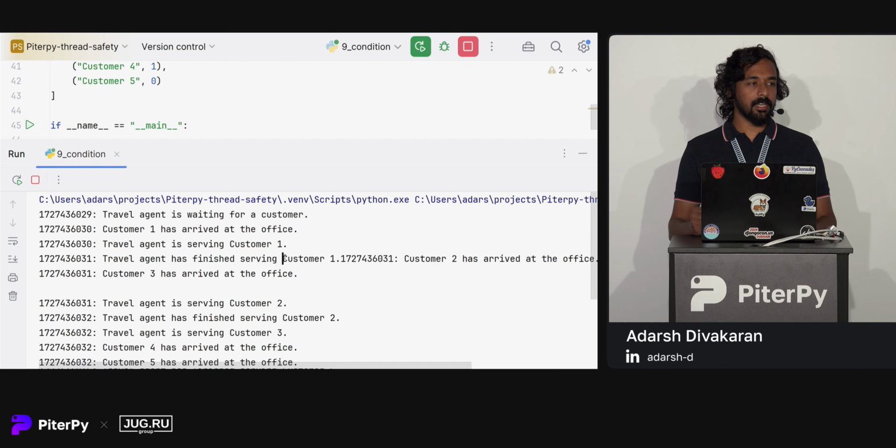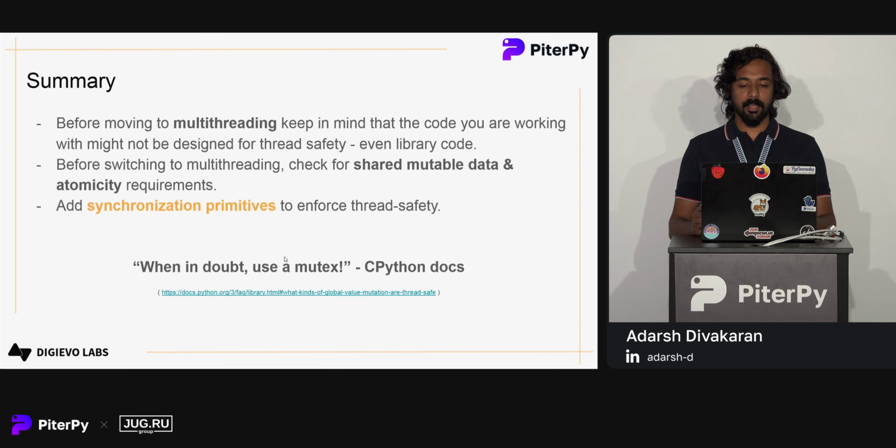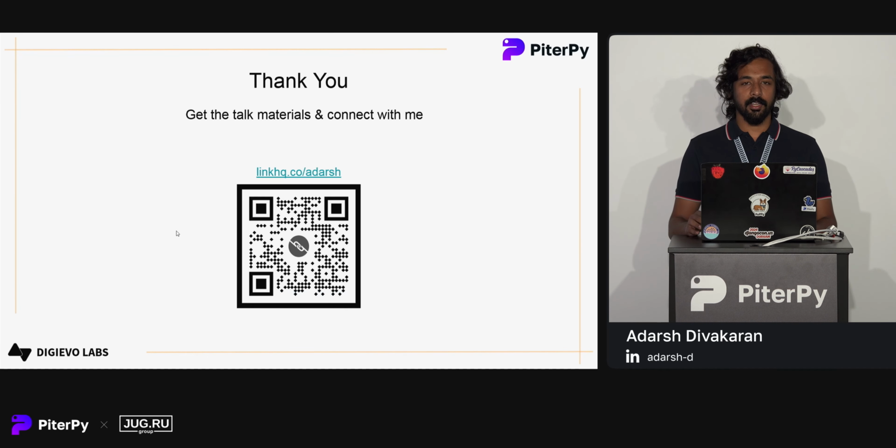So some of the library functions may not behave as we expect when we are running multi-threaded code. Then we should check for shared mutable data and atomicity requirements of our code. Then finally, we should add synchronization primitives. We should add proper synchronization primitives to enforce thread safety in our code. So as the CPython documentation advises, when in doubt, we should use a mutex to allow mutual exclusion and thread safety in our code. That's it.